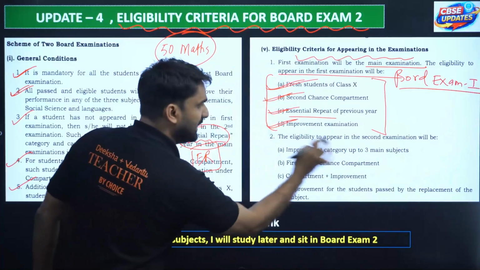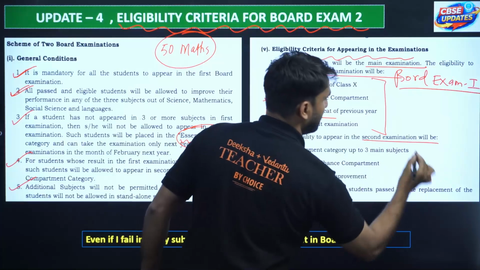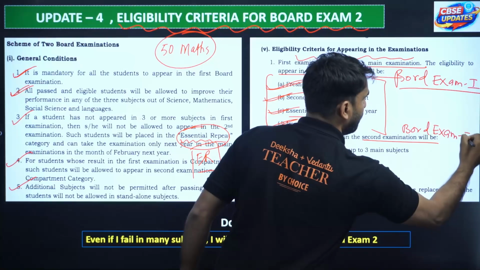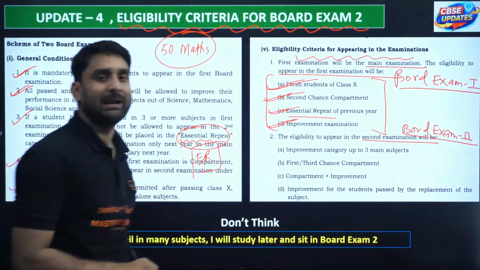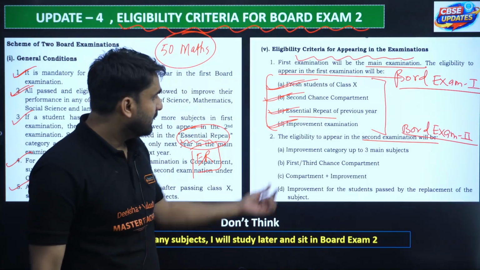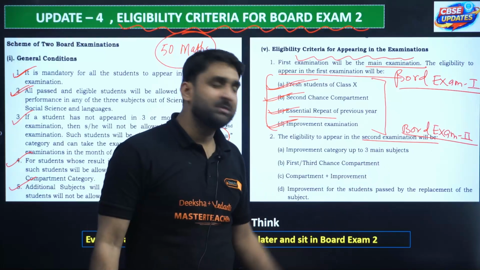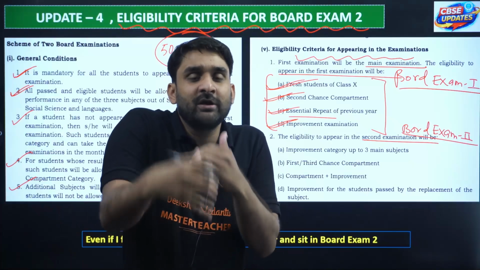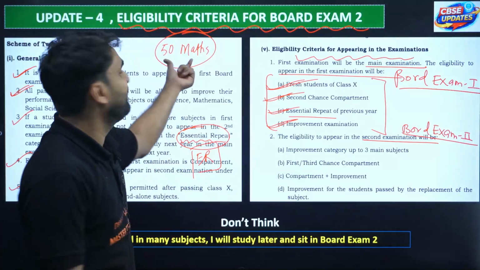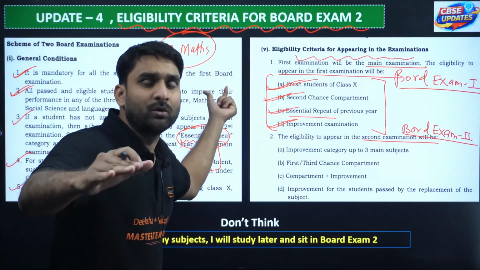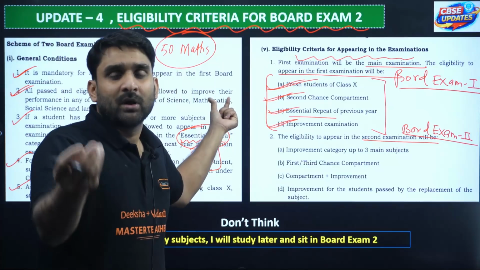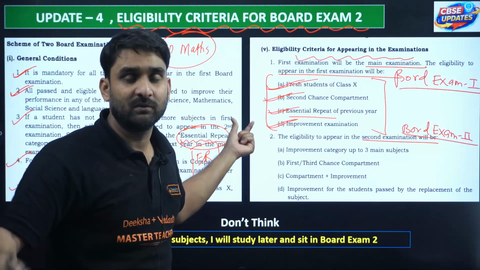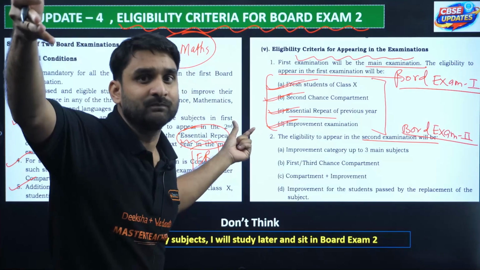Okay, now look at the eligibility criteria for the second exam, meaning board exam 2, which will be held in the month of May. Now, improvement category up to 3 main subjects. If a student wants to improve, for example 50 marks in maths, if you want to get good marks in mathematics, you want to improve your result, right?